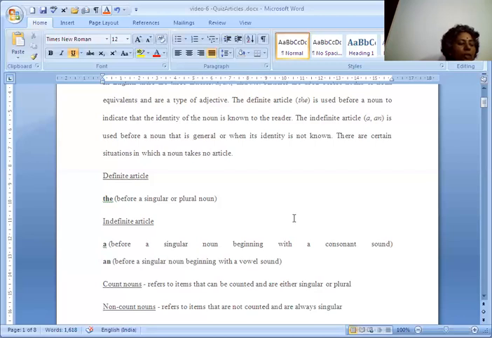With the names of some countries which are historically a group of territories, for example, the United States of America, the Netherlands.